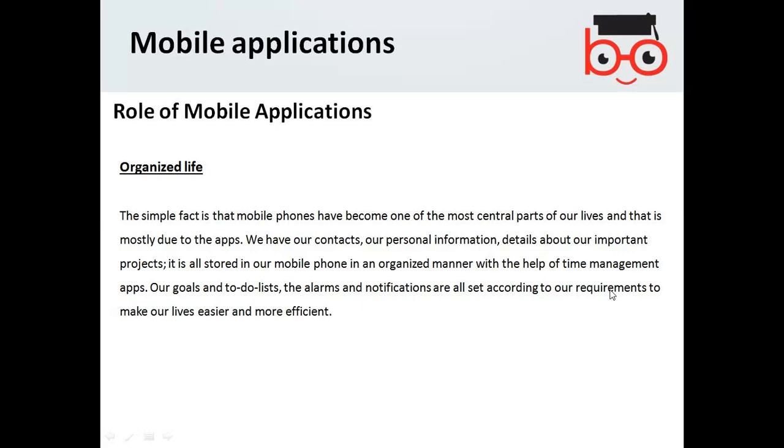Earlier, you used big alarms, cameras, recording devices, and diaries, but all that has been replaced by mobile phones, especially in the form of apps. So everything has been managed. They have made your life easy.